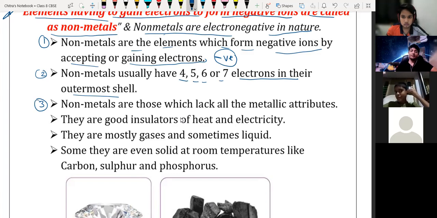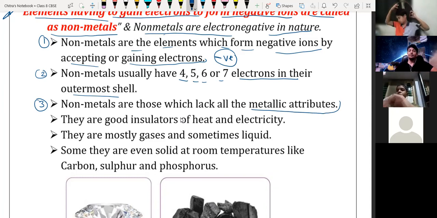Welcome. So non-metals are those which lack all the metallic attributes, meaning they do not present any metallic property in them. That's why they are non-metals.